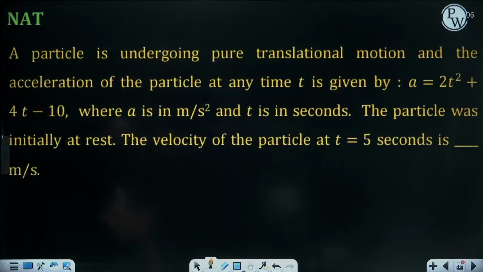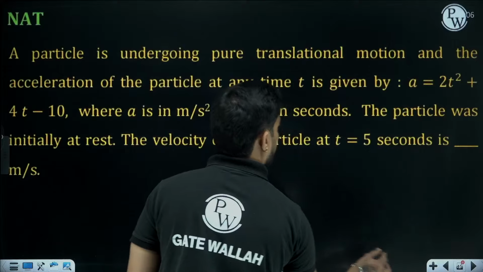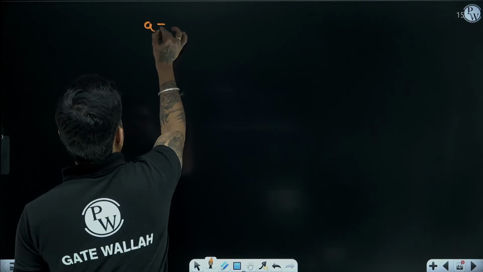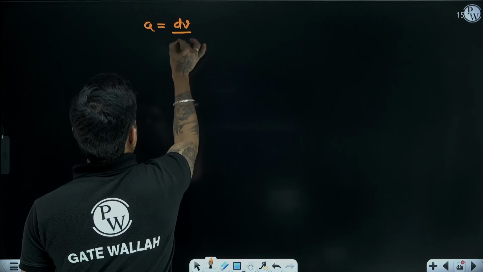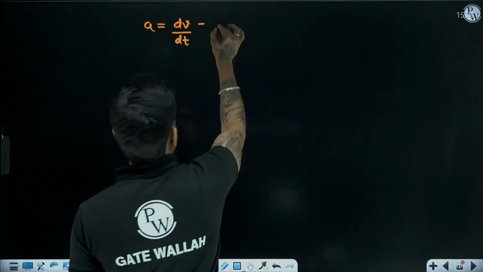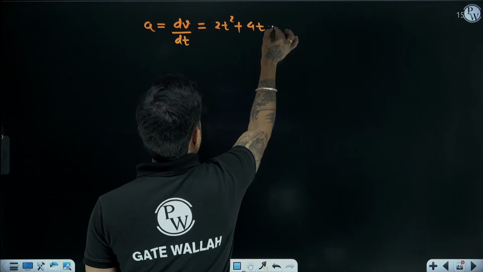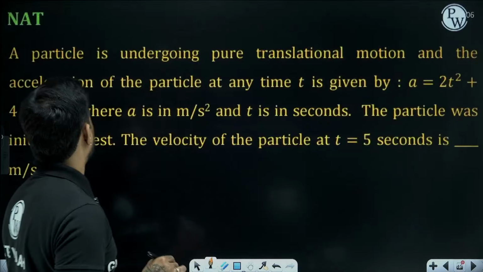How do we find velocity from the equation of acceleration? a is equal to dv by dt and it is given as 2t square plus 4t minus 10.